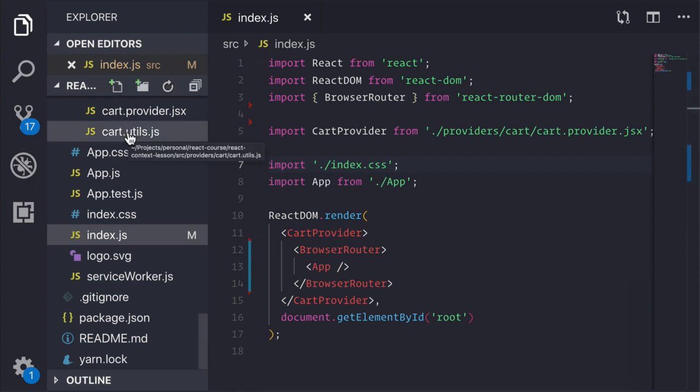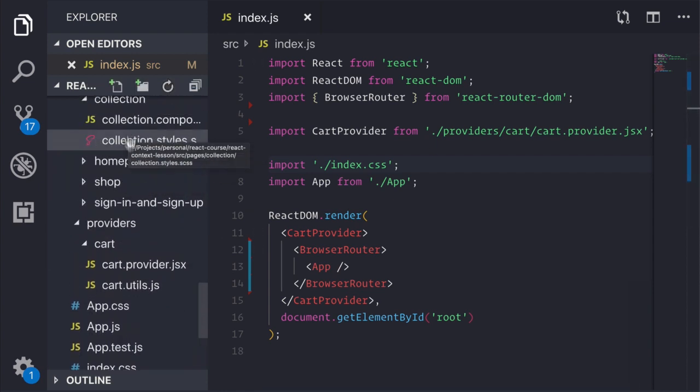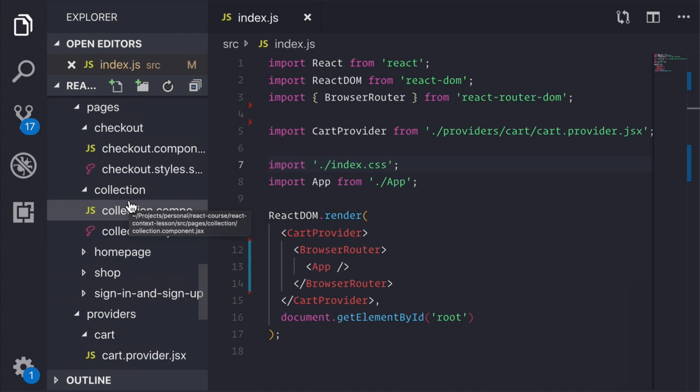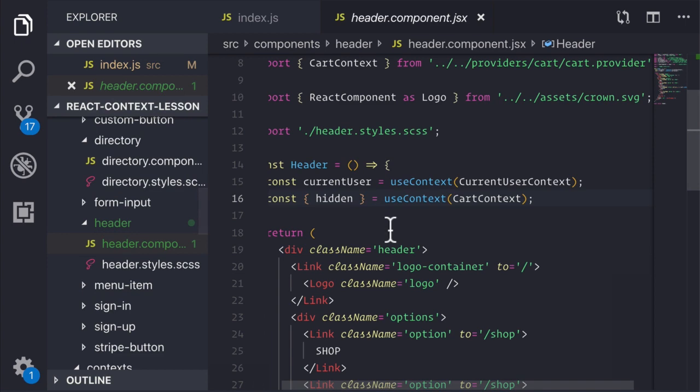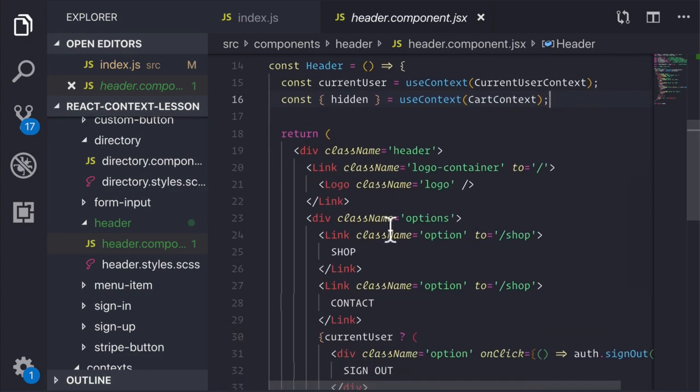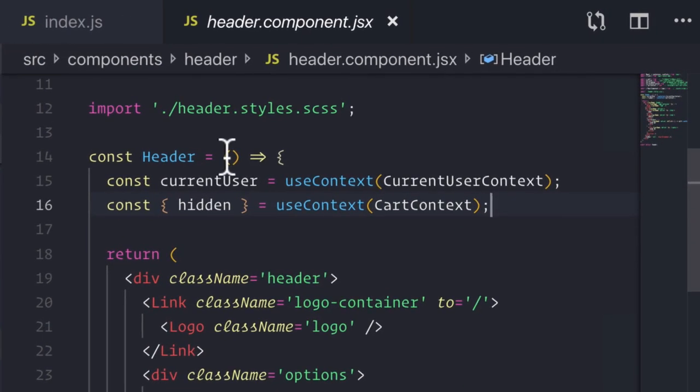Because before, we were using our higher order component connect to connect our components to the respective selectors and the map state to props, as well as the map dispatch to props. That gave us the ability to trigger different things in our components, which made them way more reusable. For example, we were able to trigger different things and use our header component possibly multiple times before because we were passing those values in through our map state to props.